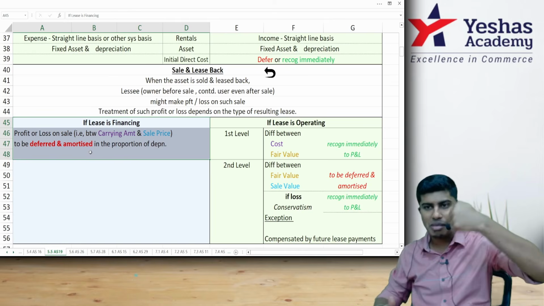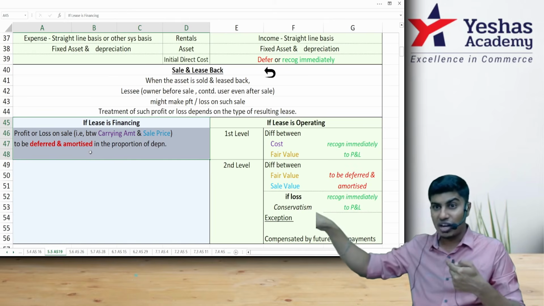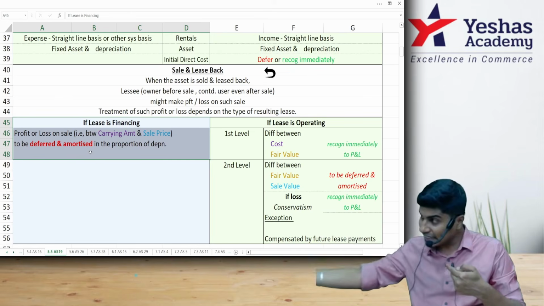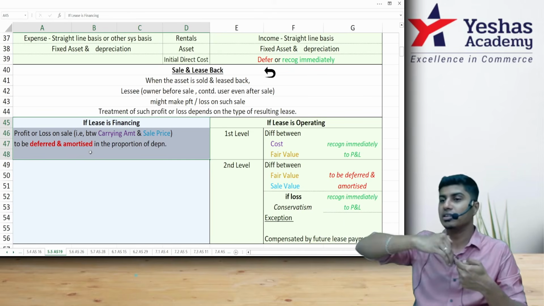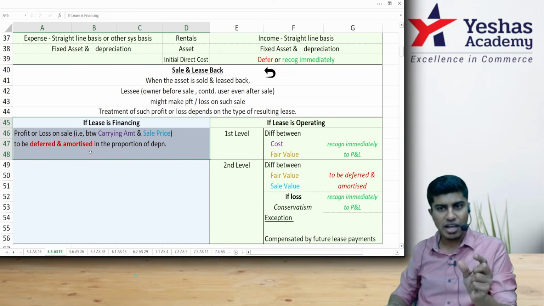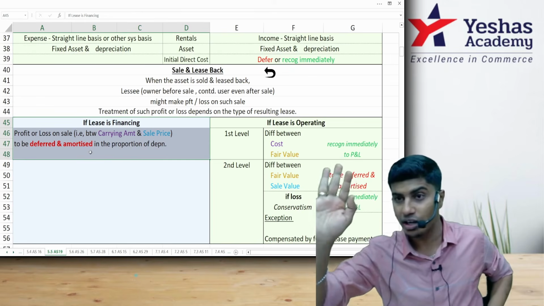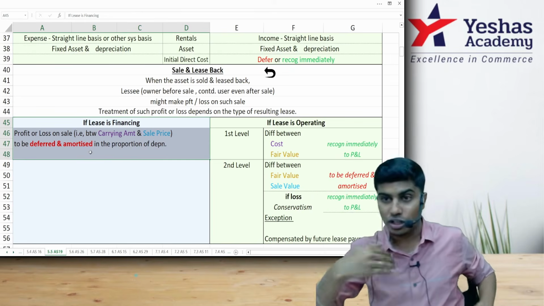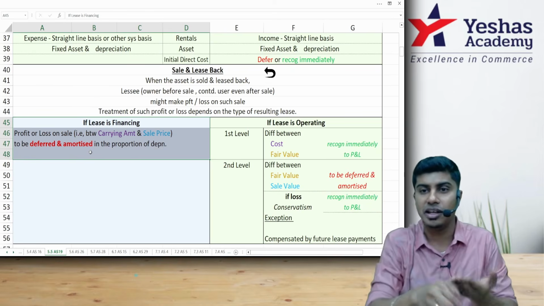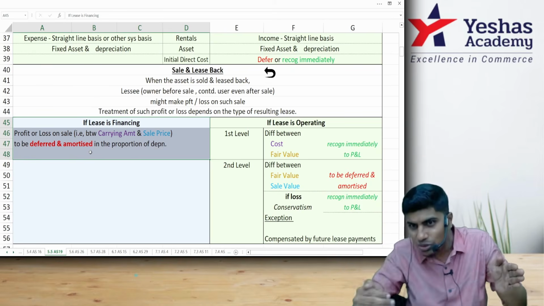Transaction number 1. I am having an asset of 1 lakh. I sell it to him for 1 lakh 20. He buys it for 1 lakh 20. He gives it to me on lease. The lease period is 10 years. Cost of the asset 1 lakh, sold for 1 lakh 20, 20,000 profit by owner. That 20,000 profit by owner should not go to owner's P&L account immediately. It should be written over 10 years, every year 2,000, 2,000, 2,000, 2,000, 2,000.